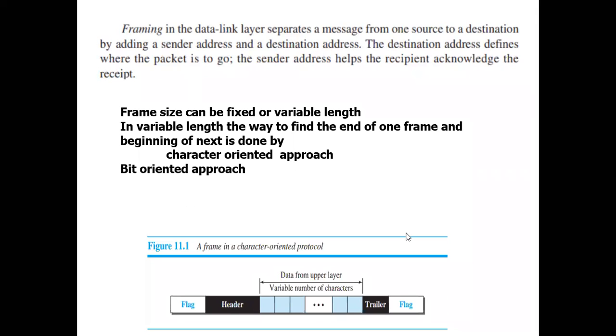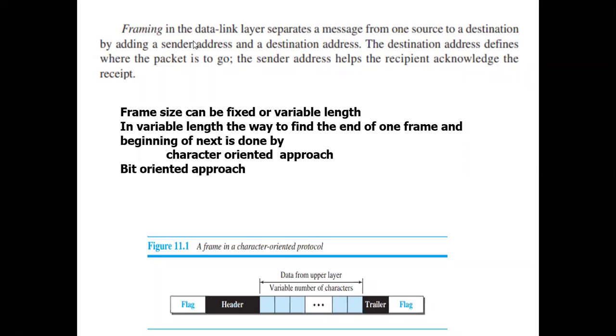So we'll see what framing is. Framing is nothing but separating the messages into frames, correct? You're dividing the messages, separating a message from one source to the destination. In framing, we will add a sender address and the destination address also. Obviously, we know what the destination address is: it is where the packet should go. The sender address is nothing but the source address. Correct. So that is framing.